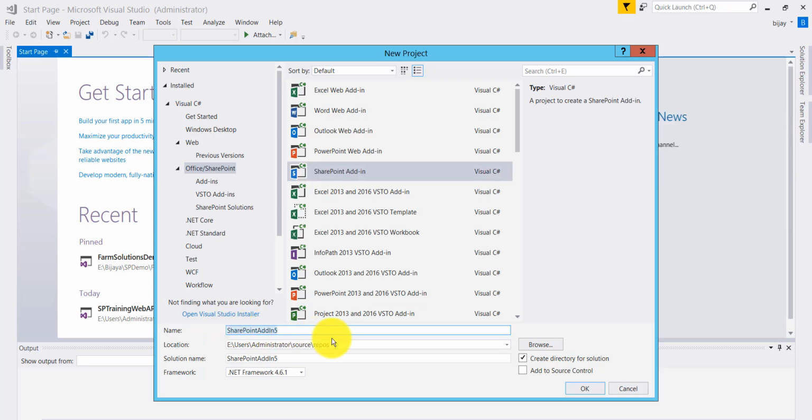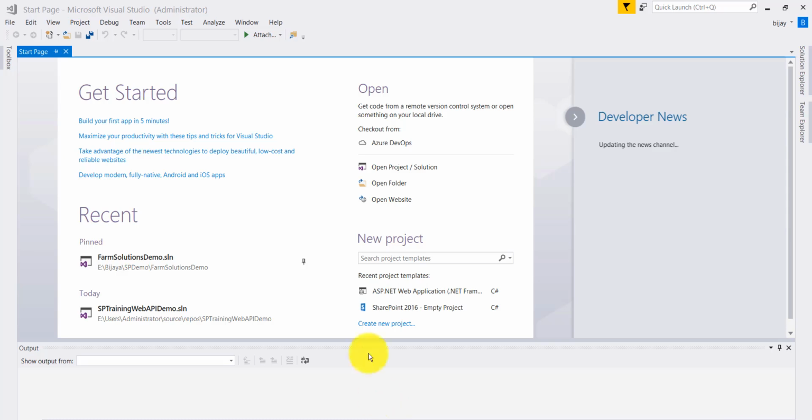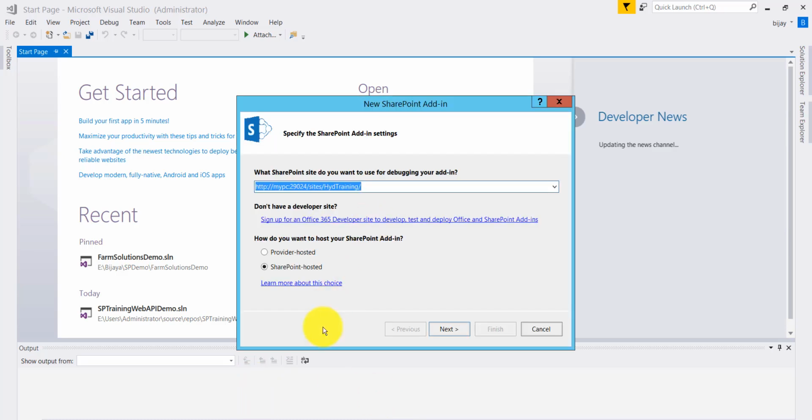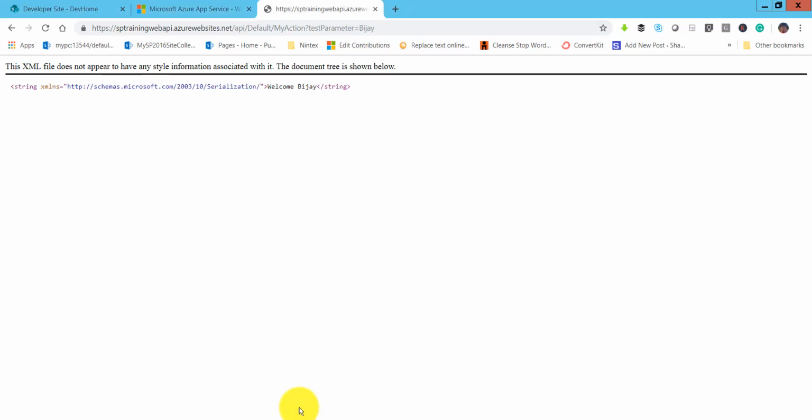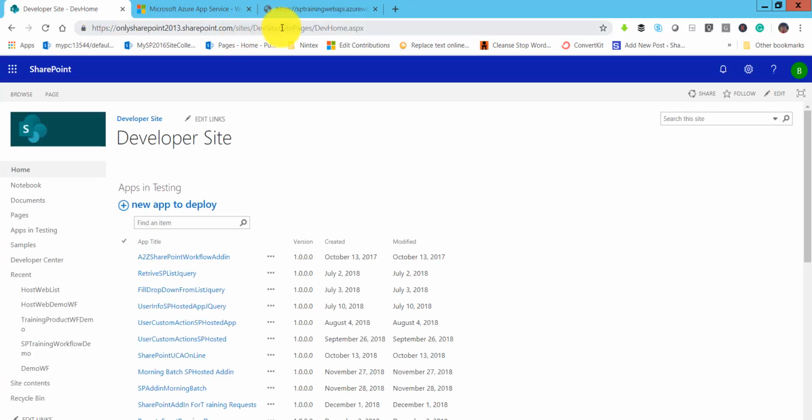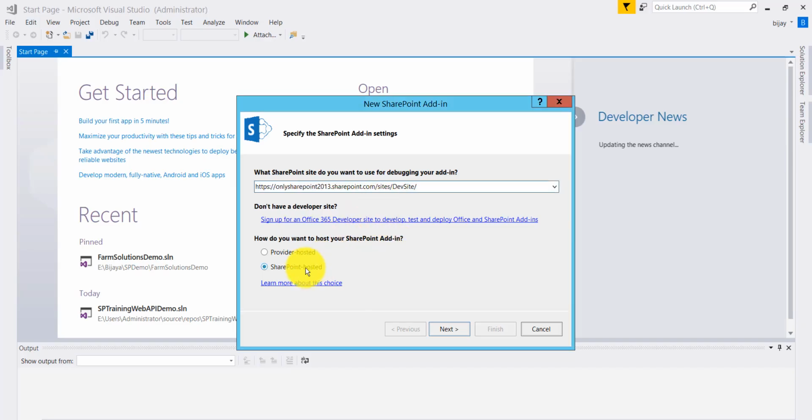Here we will give a name. So SP training workflow web API, something like that, you can give a name. Once you click on that, then click on OK. Now we need to make sure our developer site is there. So I will just copy the URL from here. This is my dev site. I'll just copy the URL. You can see here, and it is going to be a SharePoint hosted app.